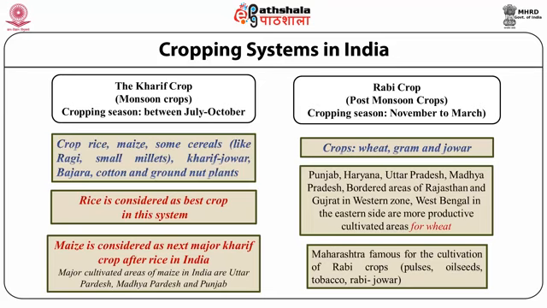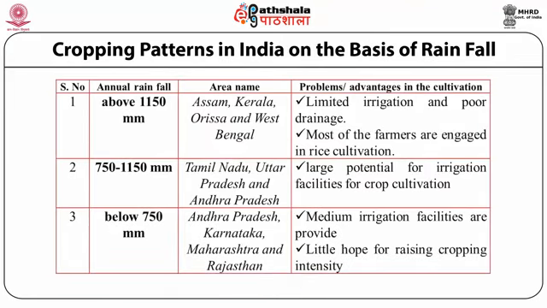Again, Maharashtra is famous for the cultivation of Rabi crops like pulses, oilseeds, tobacco and jowar, that is Rabi jowar. The cropping pattern of India is also classified on the basis of rainfall. Annual rainfall of over 1150 millimeter per annum is reported in the areas of Assam, Kerala, Odisha and West Bengal. The advantage of such rainfall is limited need for irrigation in this area.